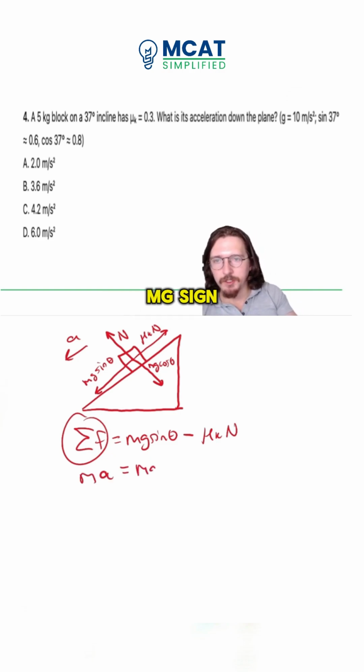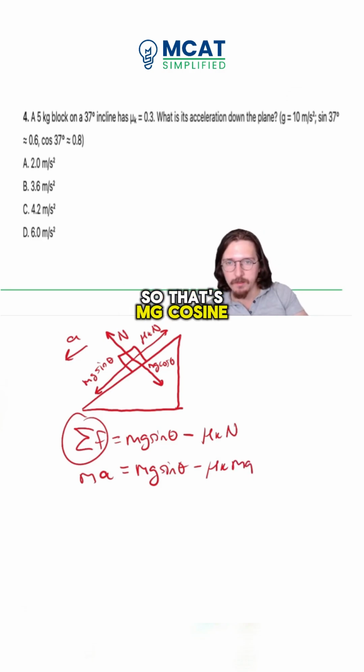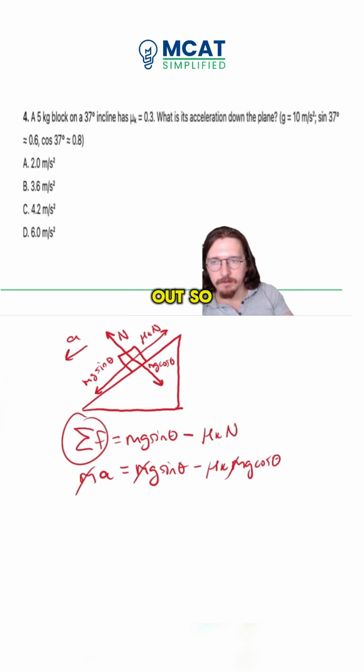So that's equal to mg sine of theta minus mu sub k multiplied by n. And n is simply equal and opposite to mg cosine of theta. So that's mg cosine of theta. Notice that the masses will all cancel out. So a is going to be equal to g sine of theta minus mu sub k g cosine of theta. Right, so now let's actually plug in the values.